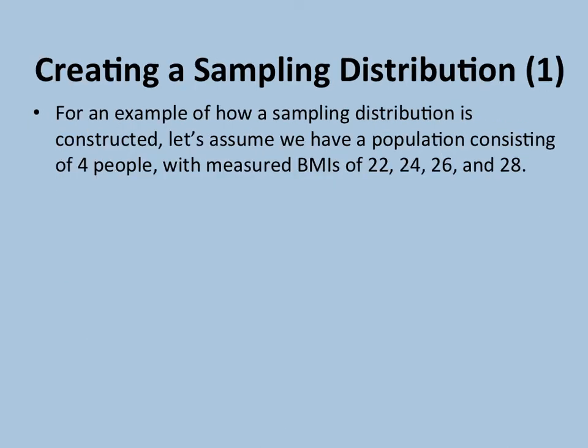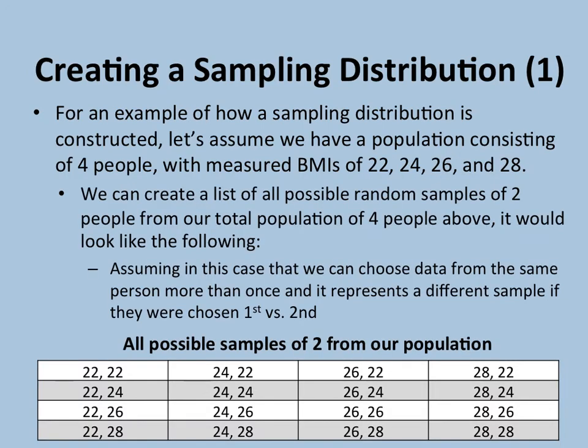The concept of a sampling distribution can be a bit confusing, so let's go through an example of creating a sampling distribution to hopefully make things more clear. Let's take an example of a population consisting of 4 people with BMIs of 22, 24, 26, and 28. If we were interested in a sample of 2 people, we can create a list of all possible random samples of 2 people from our total population of the 4 people.